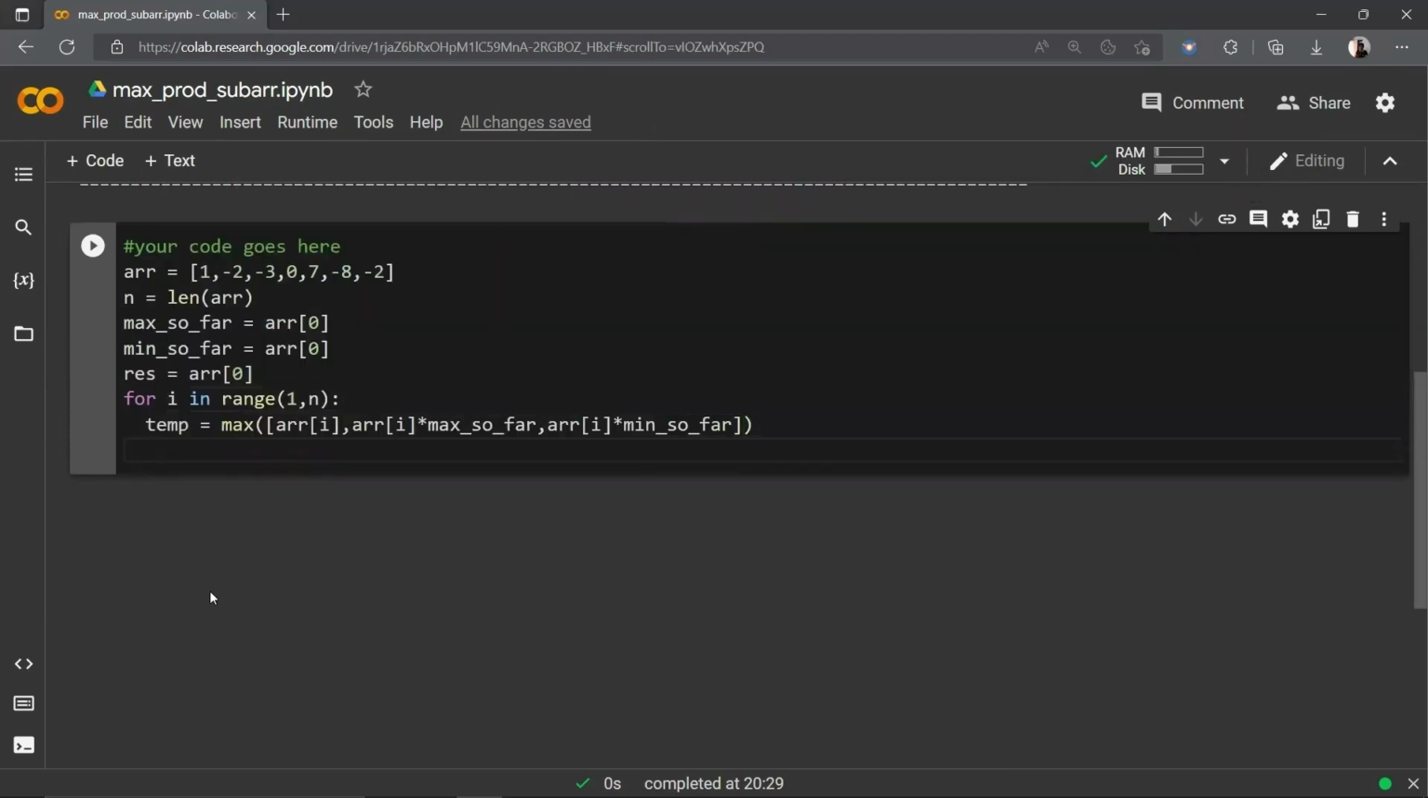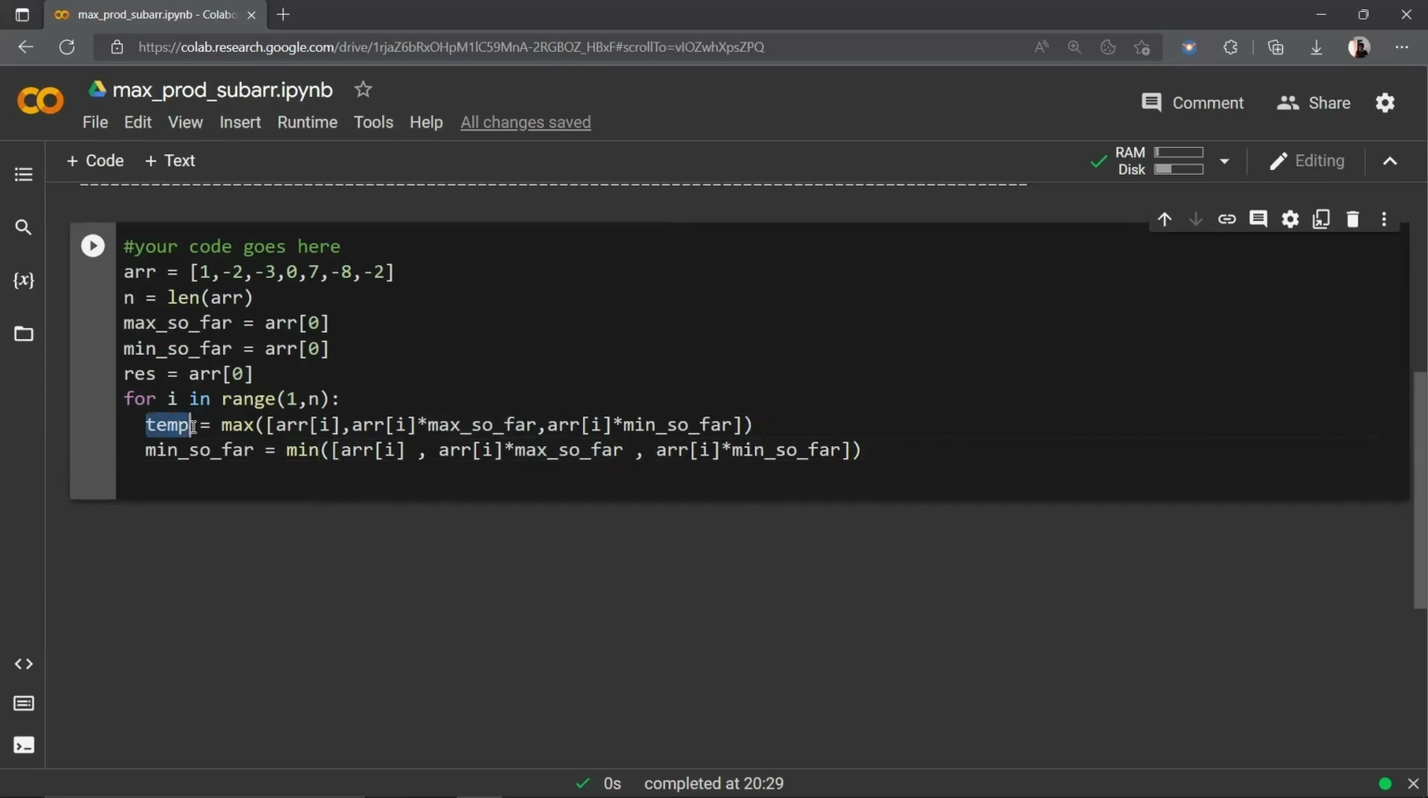Perfect. Now we also need to find the minimum product so far. So let us write minimum so far is equal to minimum of, let us give the array, that is the current element, and also the current element multiplied with the maximum so far, max so far. If the current element is negative and multiplied with max so far, it becomes the minimum element so far. Let us also give array of i, that is the current element, into the minimum so far, min so far. Perfect.